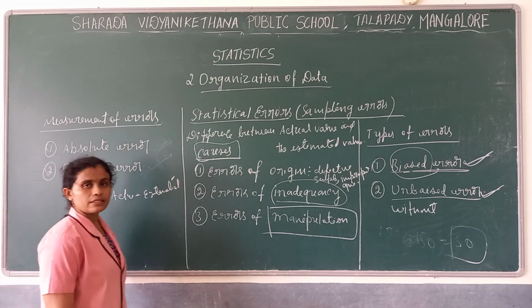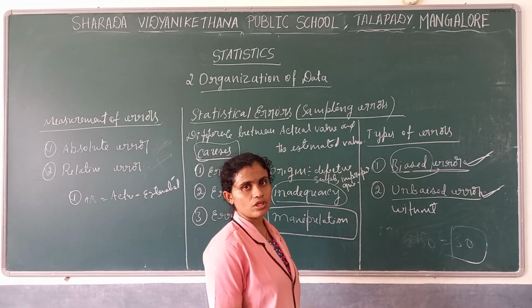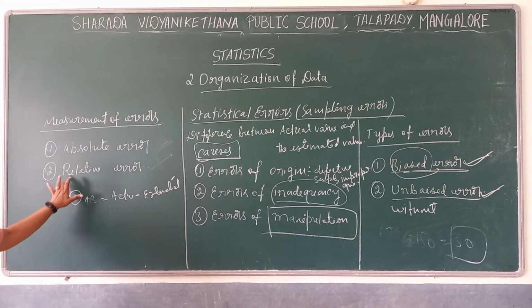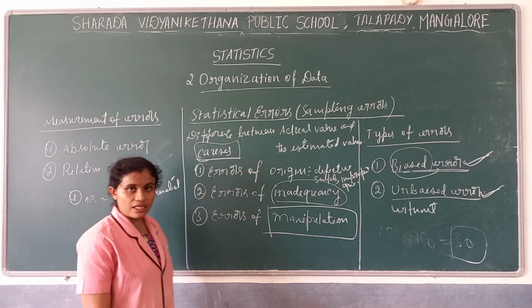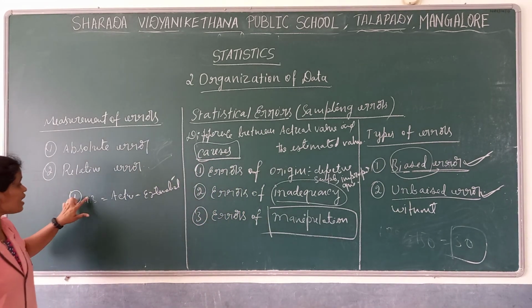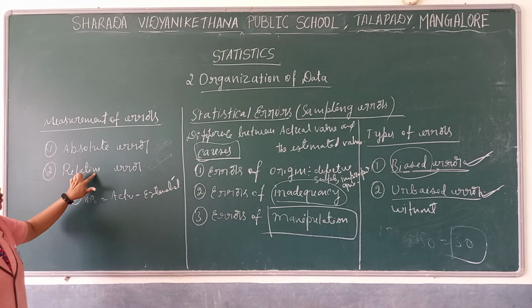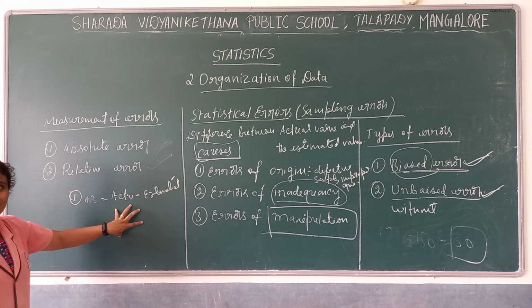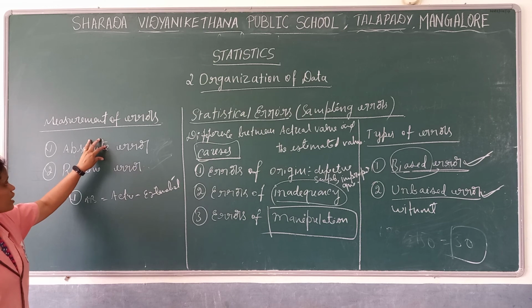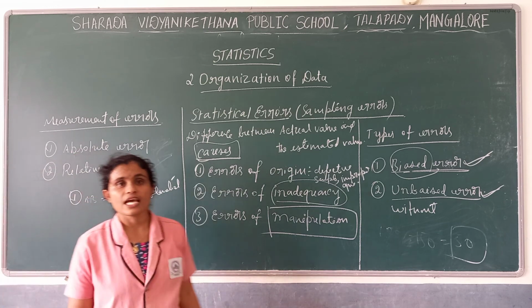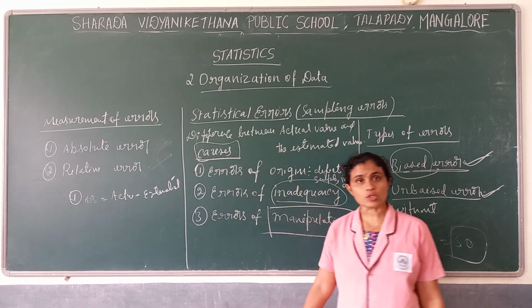If we deduct the estimated value from the actual value, we get the absolute error. Relative error is when we present the absolute error in the form of a percentage. Whatever answer we get in absolute error, when we present it as a percentage, we call it relative error.